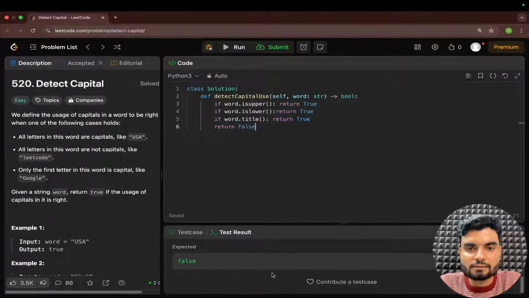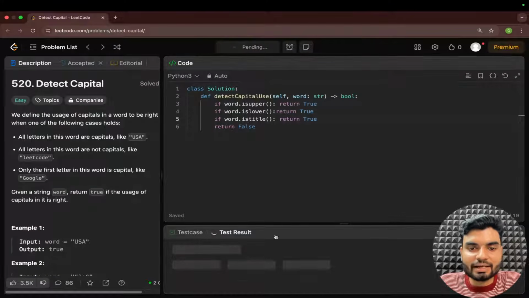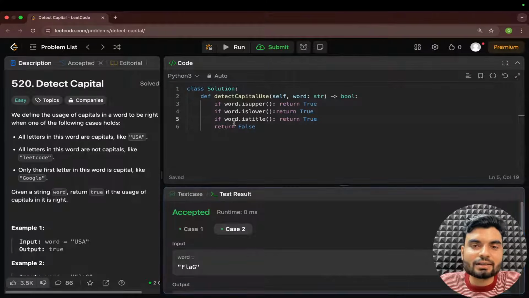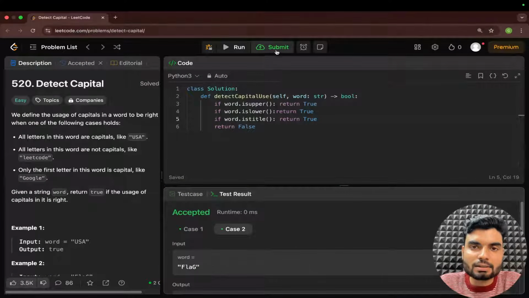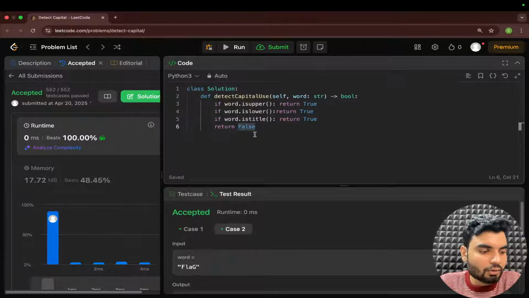Title method is there, that I know. Is title, that is title. Okay, so now if you submit, if they are capital or smaller, if the first letter is capital, okay, correct. Is title is correct.